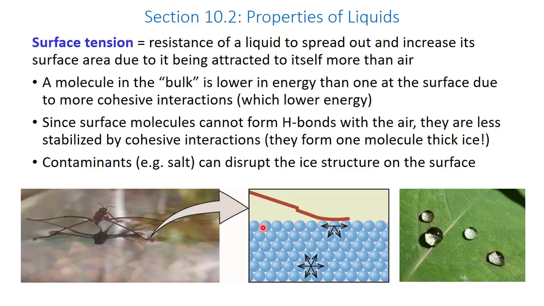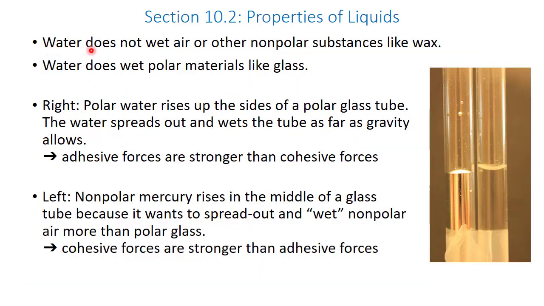This ice layer gives water a thick skin that is able to support insects on the surface and causes water to bead up on this waxy leaf, which has a nonpolar coating on it. So water does not wet or adhere to air or other nonpolar substances like wax that we find on that leaf. But water does wet polar materials like paper or fabric or glass.